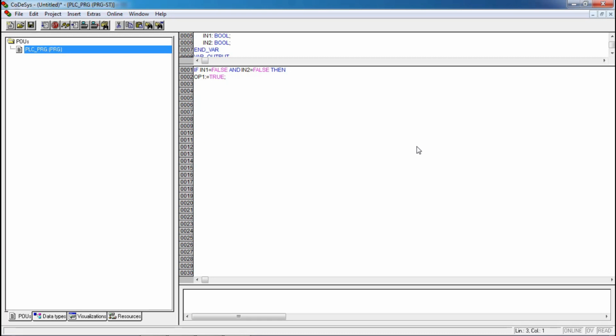In the second condition, if both my inputs are true, then my output 2 should be true. For that, we are going to use the else if keyword. Else if, just copy paste this.